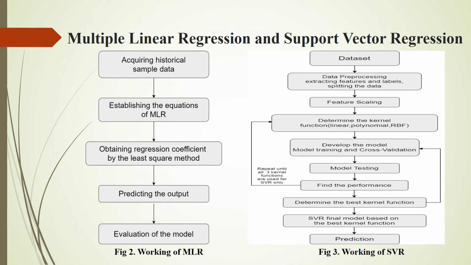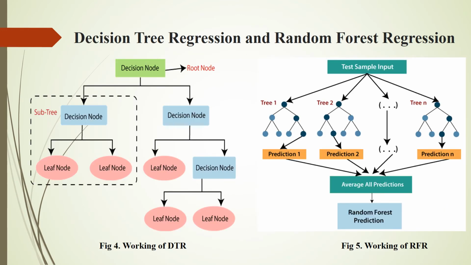Now, coming to the next slide, the decision tree regression and random forest regression. Decision tree is a decision-making tool that uses a flowchart-like tree structure or is a model of decisions and all of their possible results, including outcomes, input cost, and utility. The decision tree algorithm falls under the category of supervised learning algorithms. It works for both continuous as well as categorical output variables.